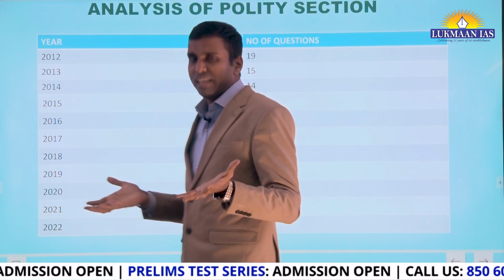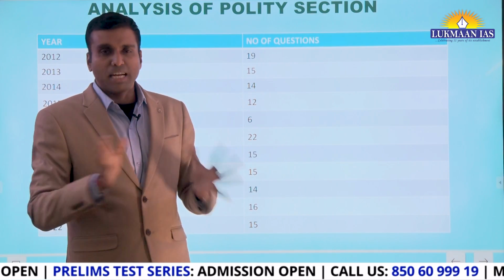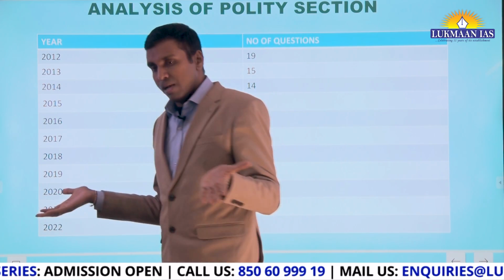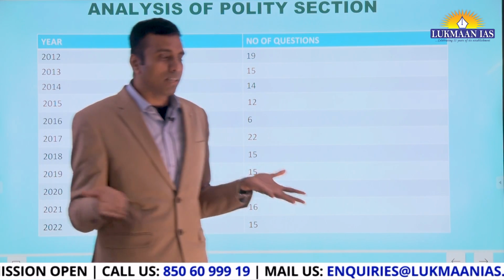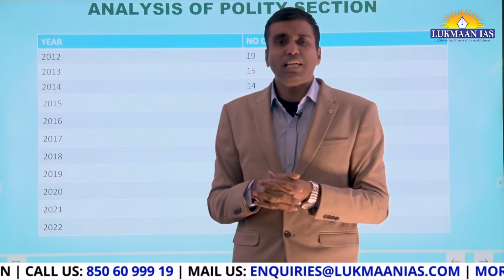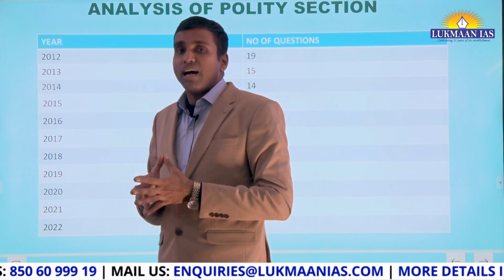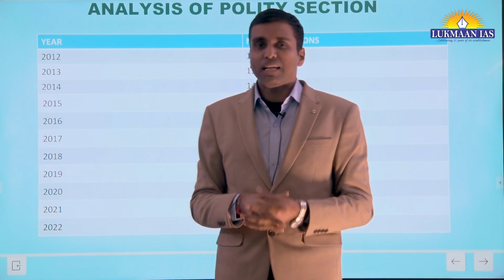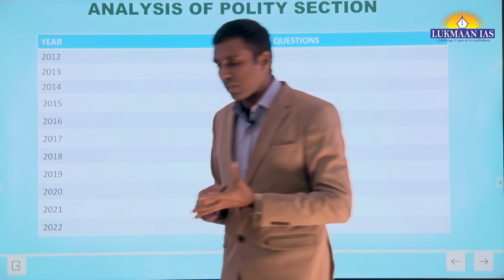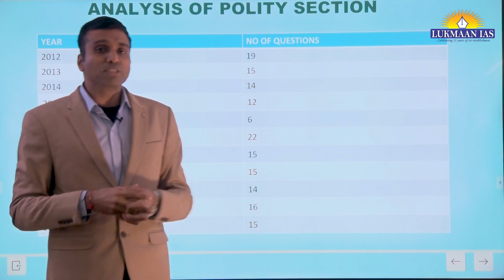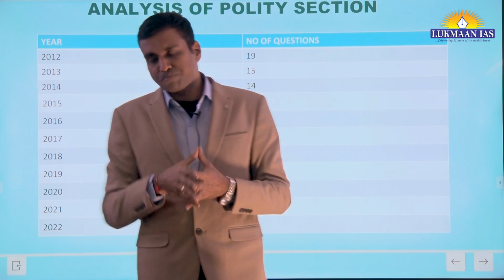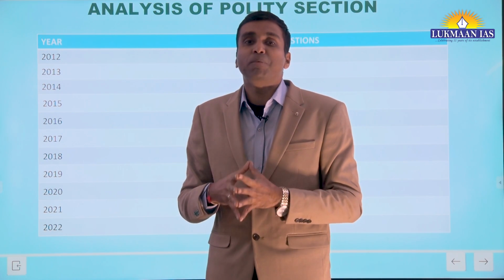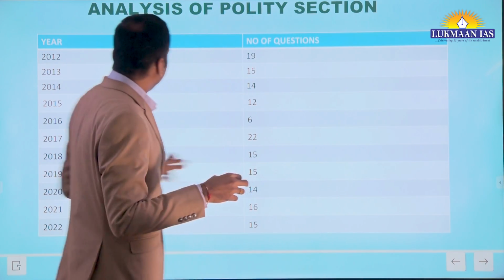If you add some current affairs related to polity and constitution, you will have almost 17 to 18 questions. So 17 to 18 questions means what? A huge number. 18 into 2 is 36. 36 marks out of 200 is very huge. So this is an area which, as far as PT is concerned, students need to focus on very much. In fact, the questions are also very tricky, but again, conceptual basis is very important as far as polity and constitution is concerned. So the classes we have designed for you focus not only on the areas that are important, but our purpose will also be to develop conceptual understanding for you. So let's go to the next slide.